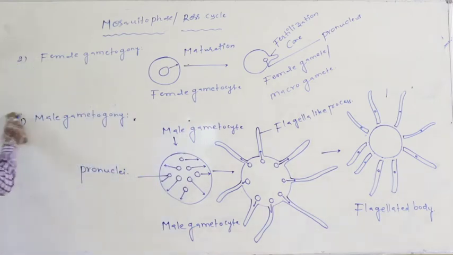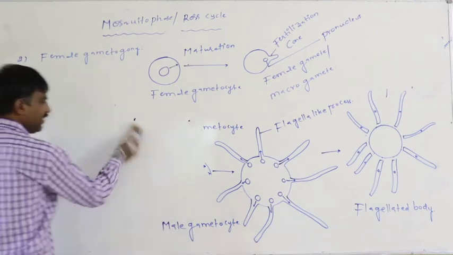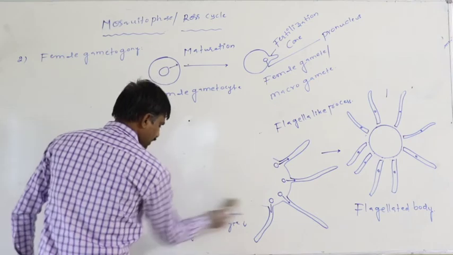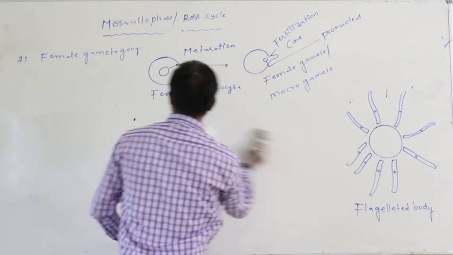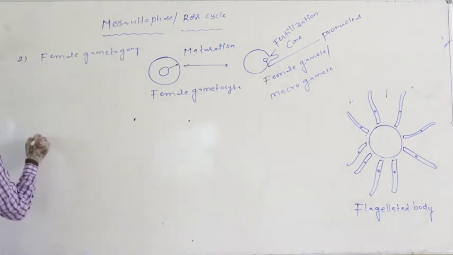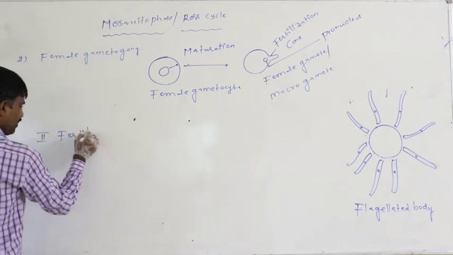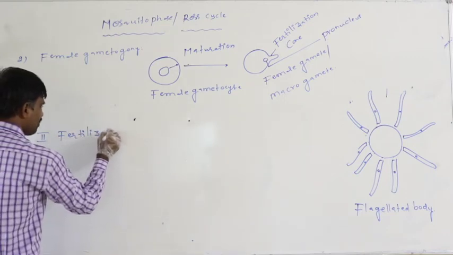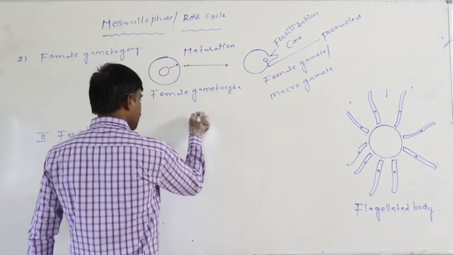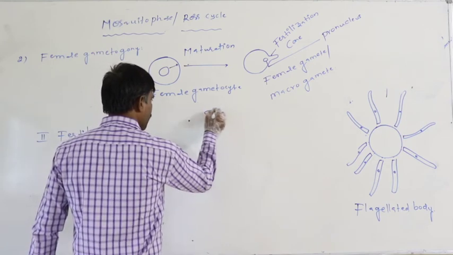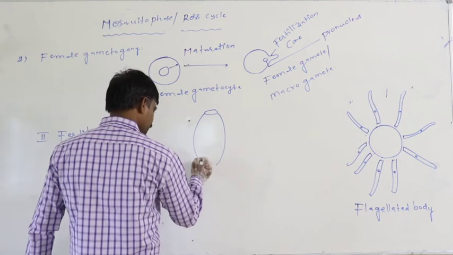Again, the second step in the mosquito phase is fertilization. Just assume this is the mosquito digestive system.